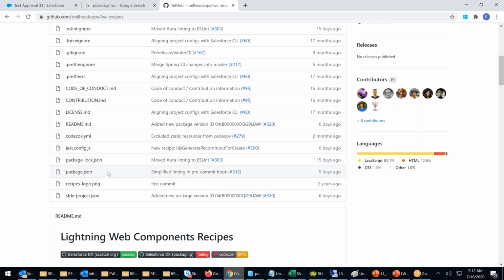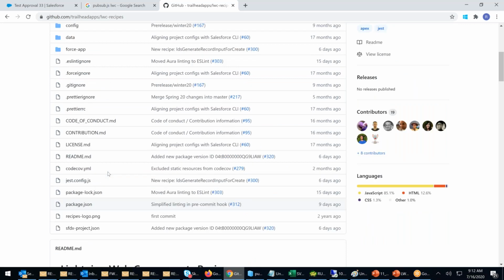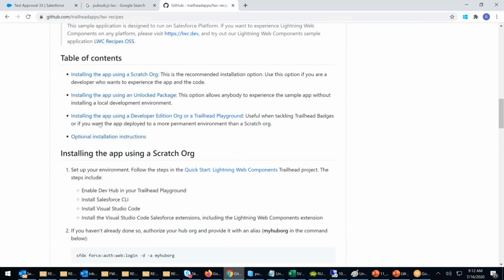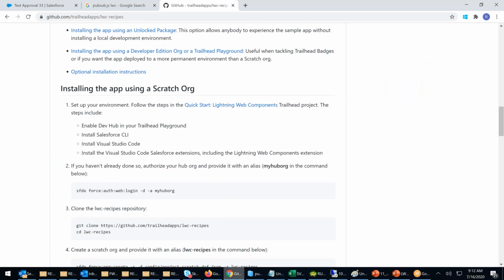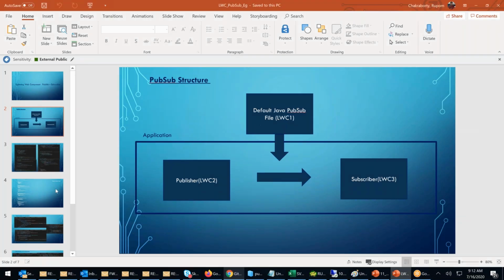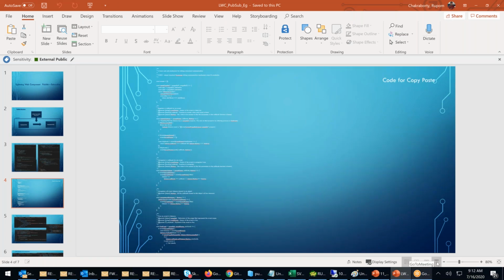This whole is one project they have given. Force app, see, it's a whole project. Inside the project, I'll be able to see PubSub. So don't worry, I will give you the complete PubSub. This is an additional file. How does this file look? This is how the PubSub file looks.